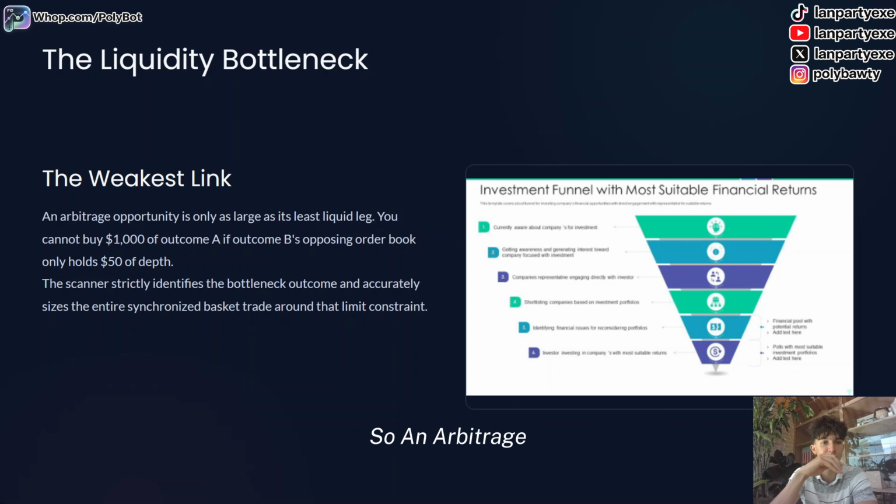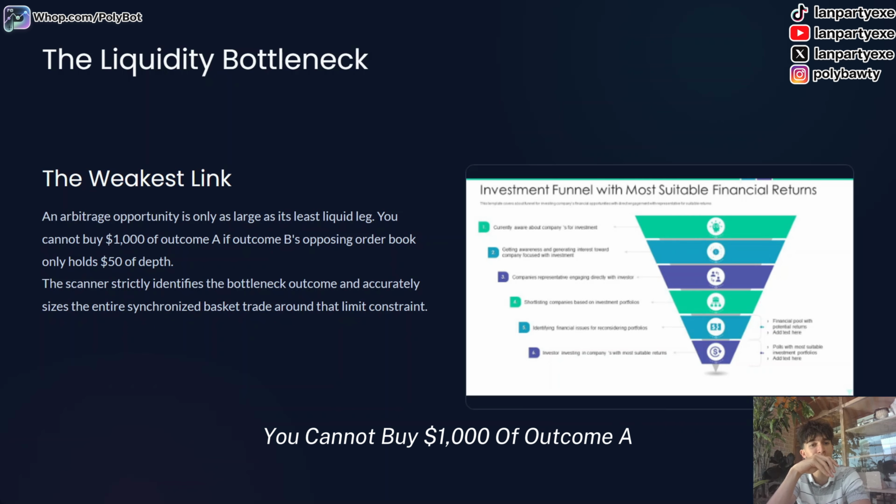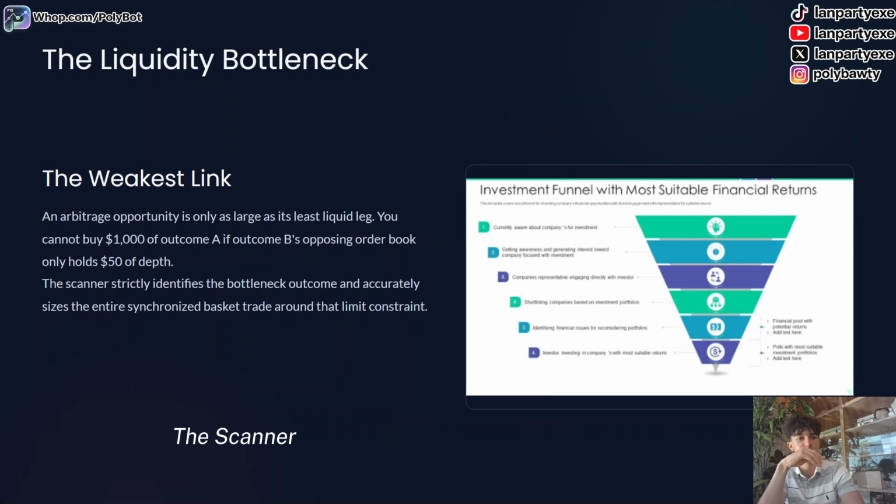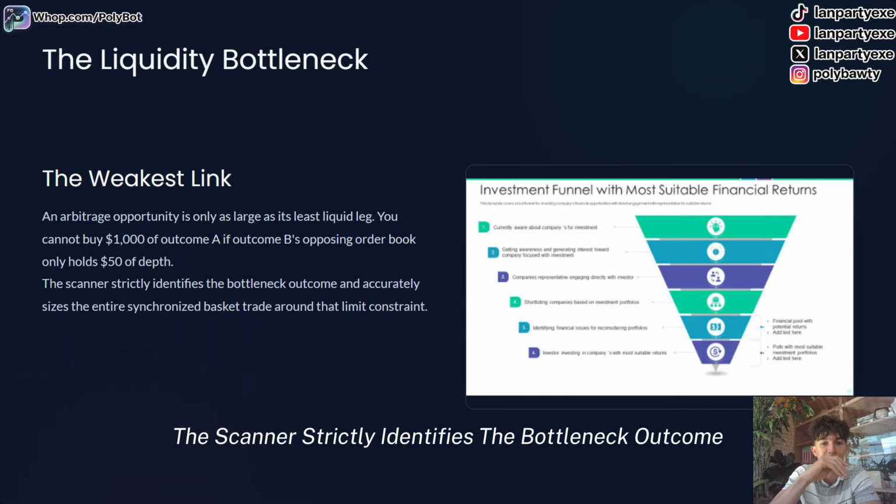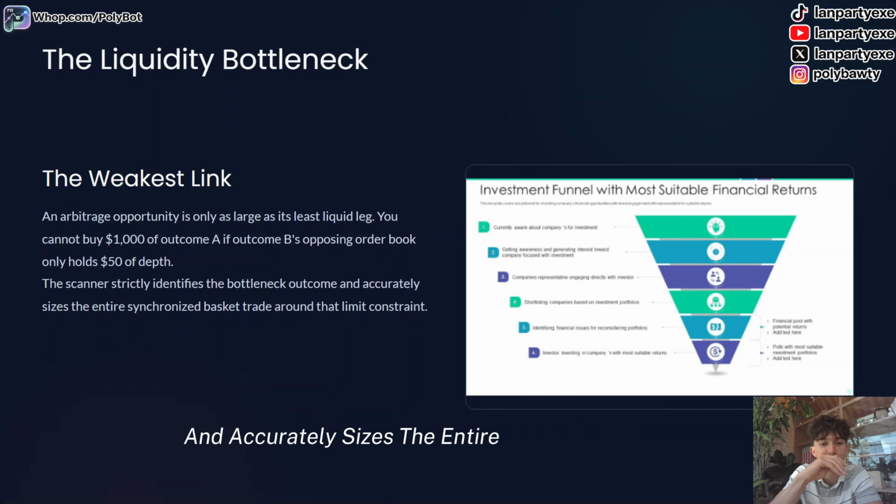So right here, the liquidity bottleneck, the weakest link part of the scanner. An arbitrage opportunity is only as large as its least liquid leg. You cannot buy $1,000 of outcome A if outcome B's opposing order book only holds $50 of depth. The scanner strictly identifies the bottleneck outcome and accurately sizes the entire synchronized basket trade around that limit constraint.